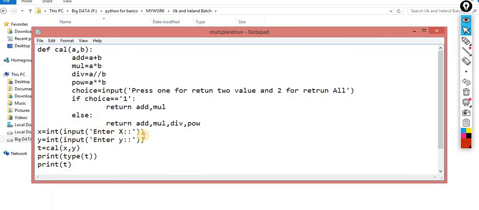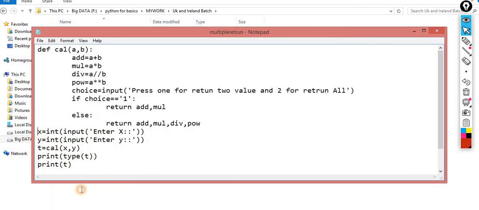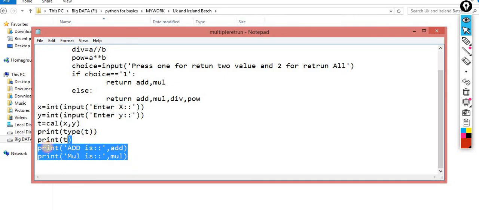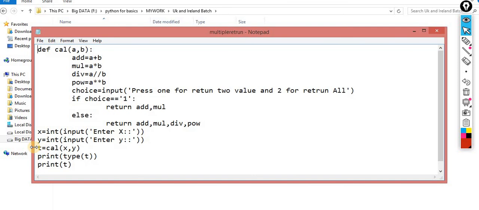Again I made some mistake somewhere. What error is it saying? The name add is not defined. The print add, where I am printing. I'm using the print statement. Okay, so this is another way.